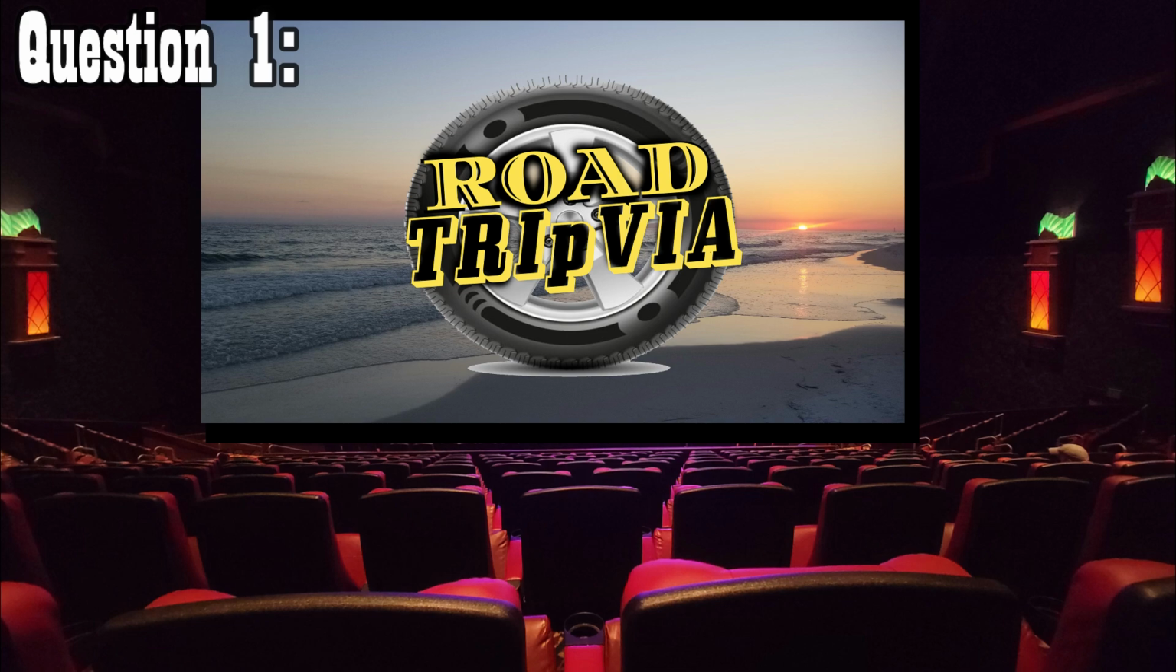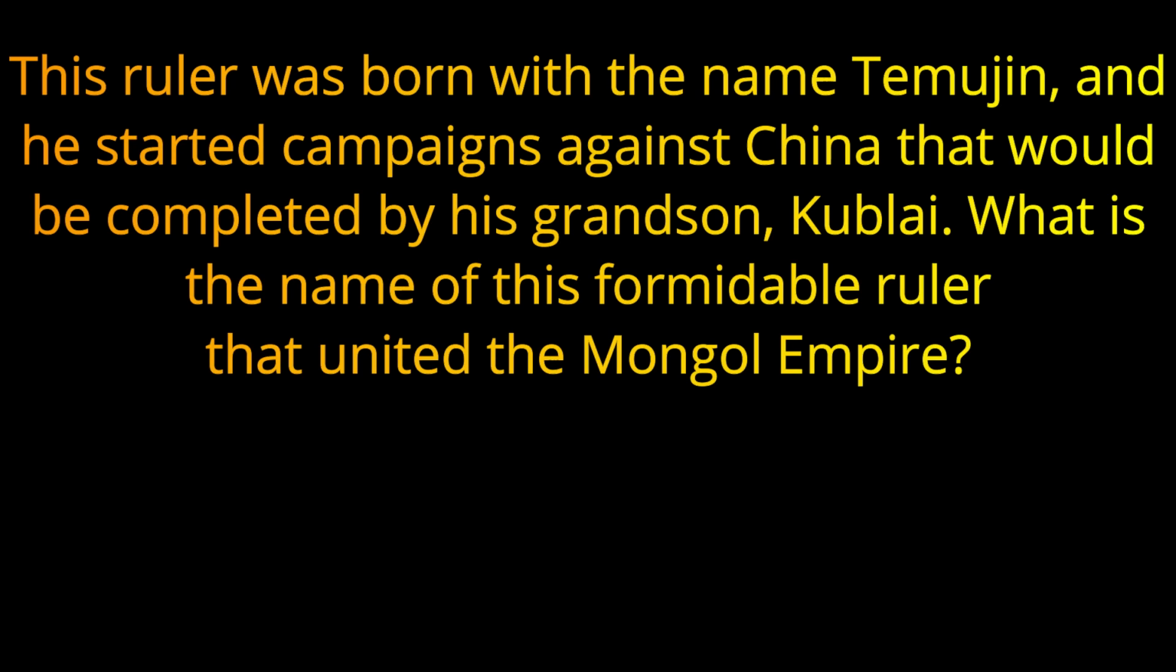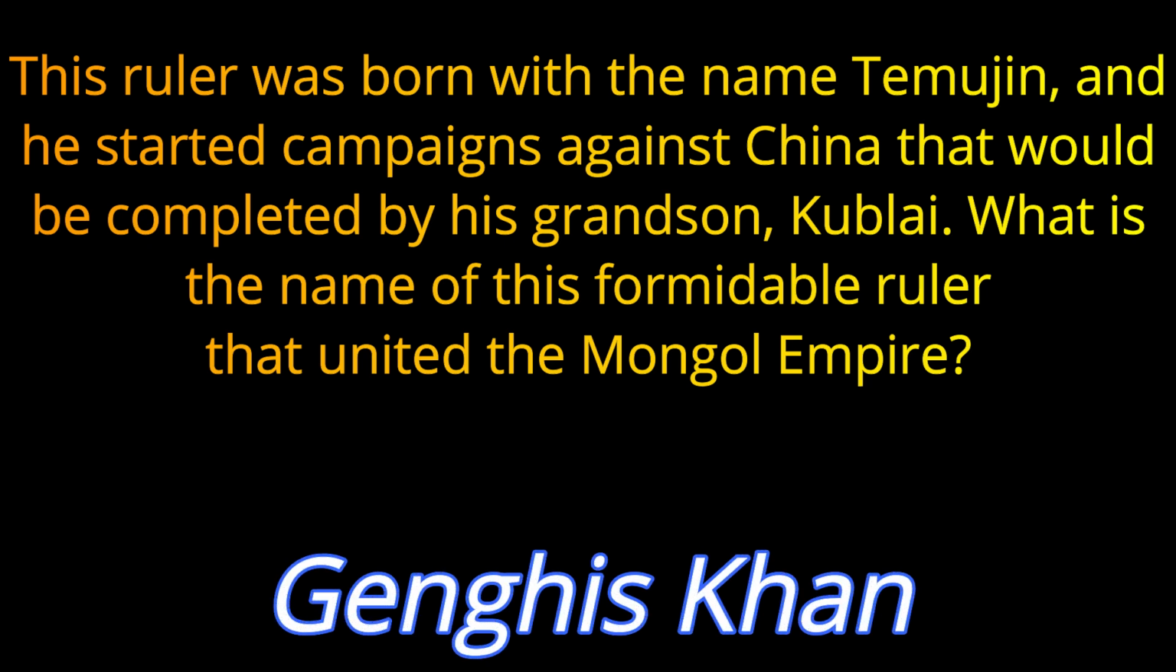Question number 1. This ruler was born under the name Temujin, and he started campaigns against China that would be completed by his grandson Kublai. What is the name of this formidable ruler that united the Mongol Empire? The answer is Genghis Khan.